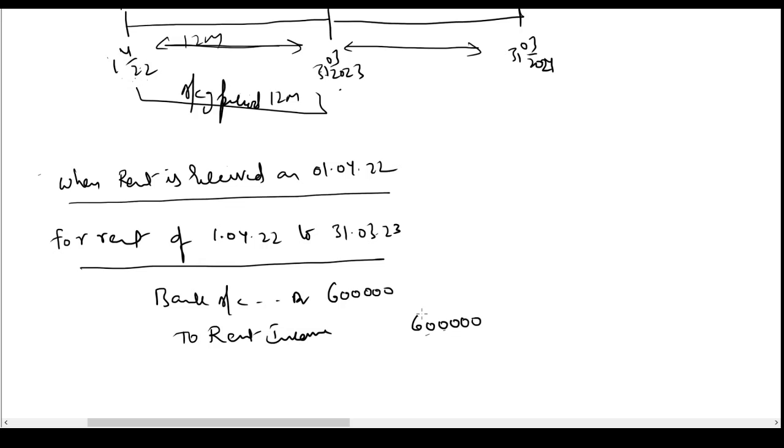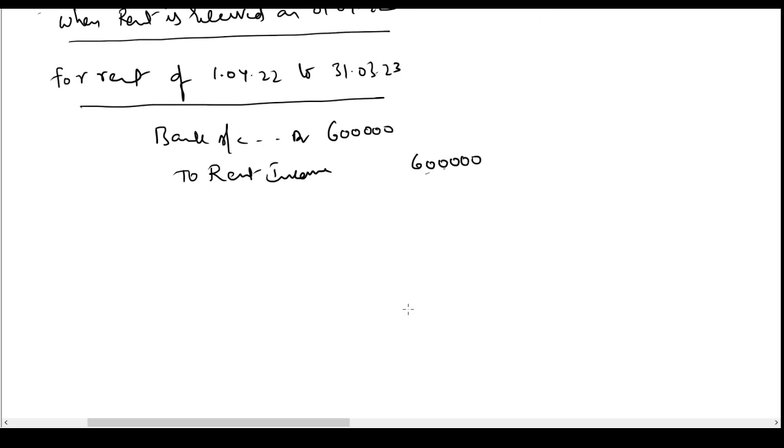I'll credit it to income because this is for this accounting period.